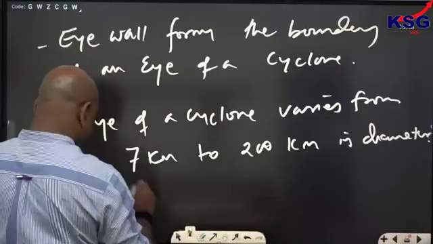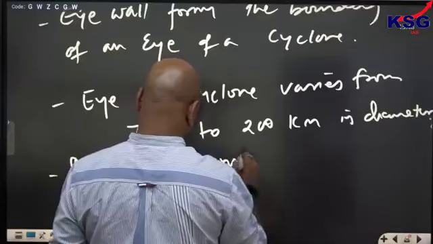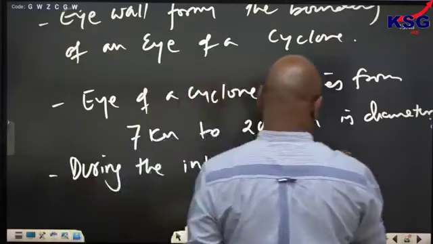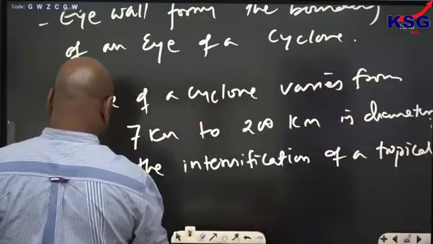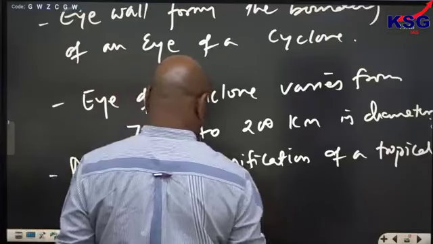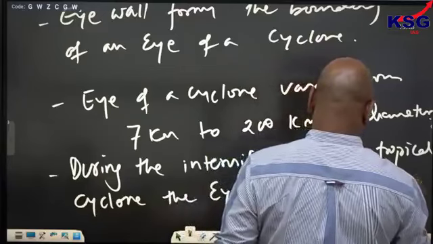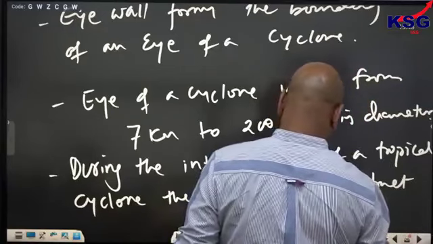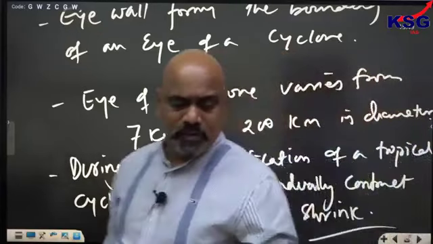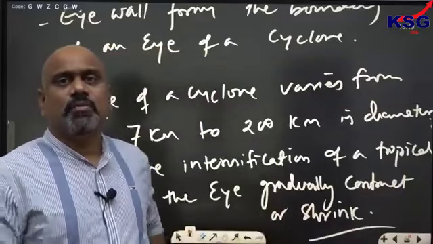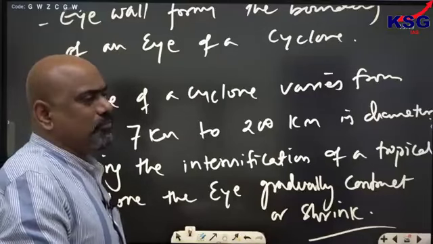During the intensification of a tropical cyclone, the eye gradually contracts or shrinks. So the smaller the eye, the more intensified the cyclone. Smaller the eye, more will be the intensity of the cyclone.